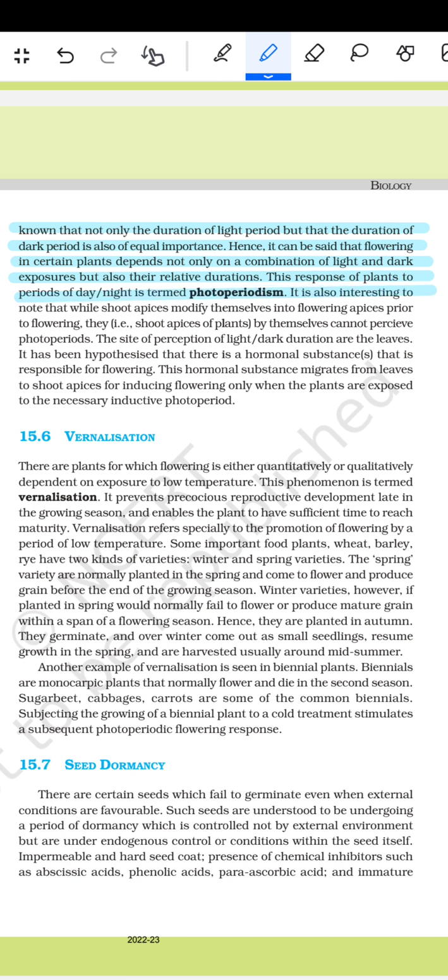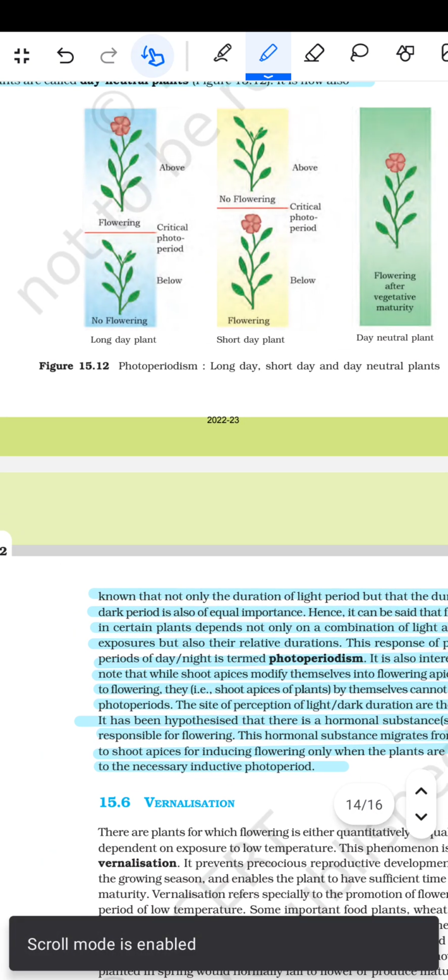It is also interesting to note that while the shoot apices modify themselves into flowering apices prior to flowering, the shoot apices of the plant by themselves cannot perceive the photoperiod. The site of perception of the light to dark duration is the leaves. It has been hypothesized that there is a hormonal substance responsible for flowering. This hormonal substance migrates from the leaves to the shoot apices for inducing flowering only when the plants are exposed to the necessary inductive photoperiod.